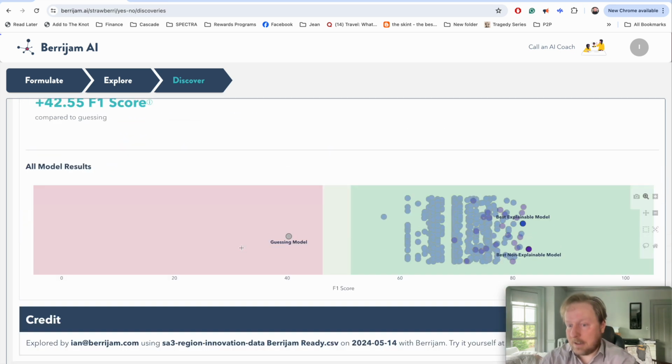Now, come down to it. How good is our model at making these projections? This is the guessing model we're going to have: 40% accurate. That's basically if I'm just flipping a coin, what am I going to do? But if we go over to best explainable and not explainable, we're in the 80s. Now, explainable means that you can go into the data and show why this model works. The other one, I can't really give you an explanation for why the model works. We just know that it does, in a more accurate system. Sometimes you really care, sometimes you don't. That's going to come down to the model you want to end up using.